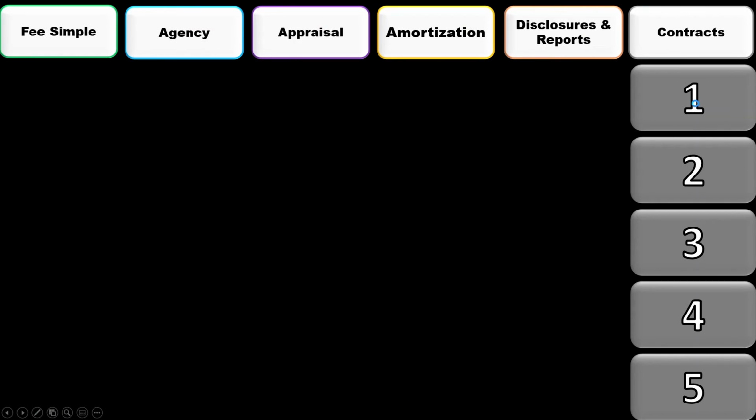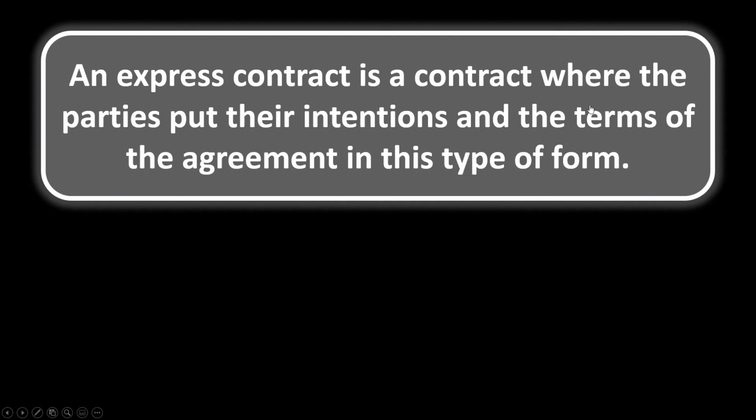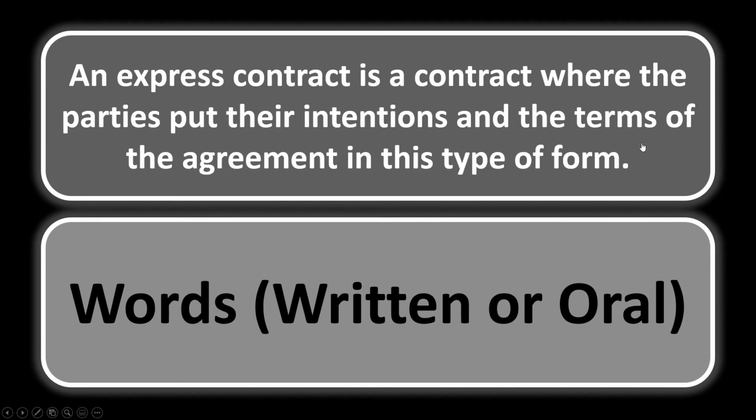Contracts 1. An express contract is a contract where the parties put their intentions and the terms of the agreement in this type of form. So an express contract, what you should automatically be thinking of is it's a contract in words. It can be written or oral, but it must be in words for an express contract. The best way, though, is always to have it in written form.